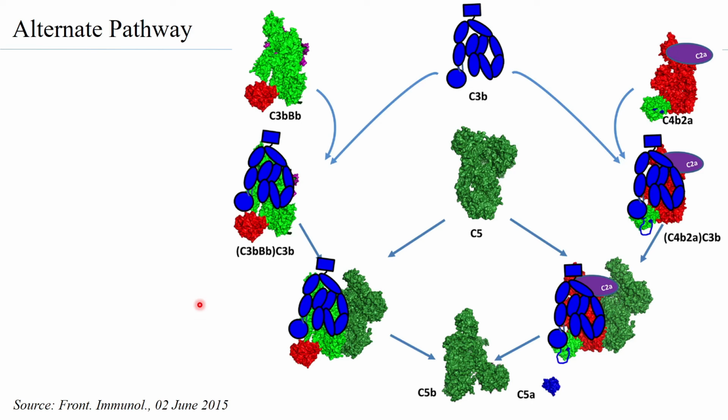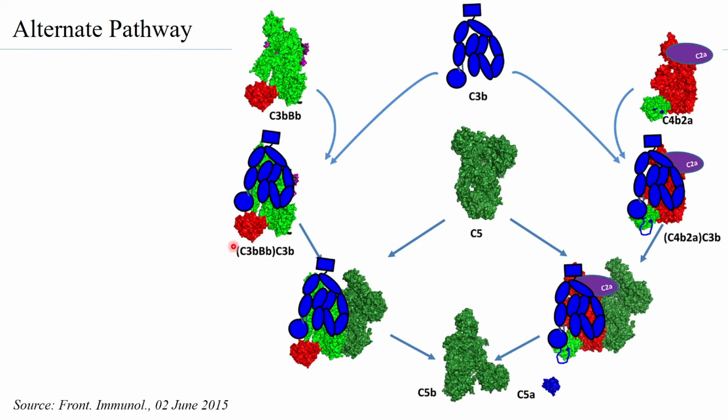Now, what happens after the C3bBb is formed? Once it is formed, we already know that it is acting as C3 convertase, so it is going to form more C3b. Now, C3b on being formed can again bind to C3bBb to form a complex called C3bBb-C3b. This complex is acting as a C5 convertase, and this will now convert C5 into C5a and C5b.